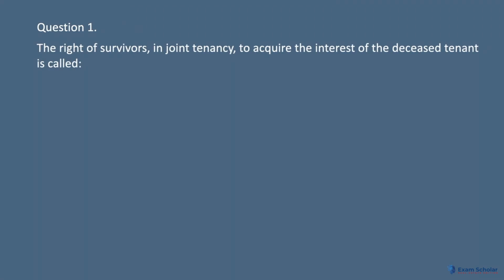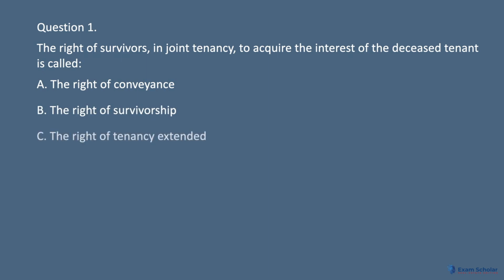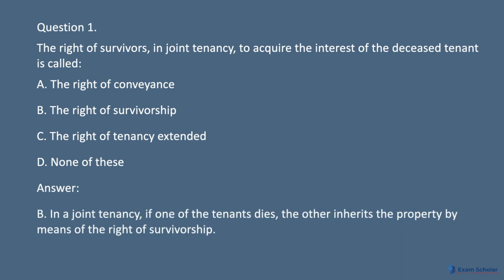Question 1. The right of survivors, in joint tenancy, to acquire the interest of the deceased tenant is called: A. The right of conveyance. B. The right of survivorship. C. The right of tenancy extended. D. None of these. Answer: B. In a joint tenancy, if one of the tenants dies, the other inherits the property by means of the right of survivorship.